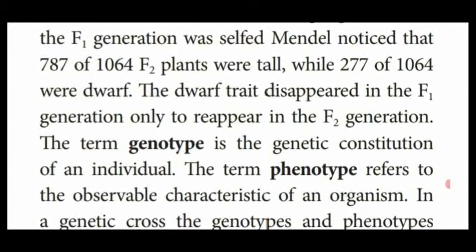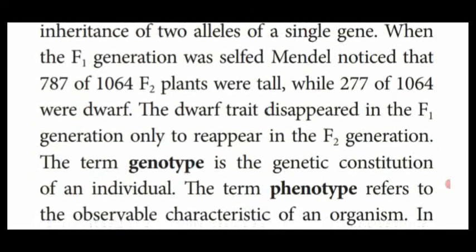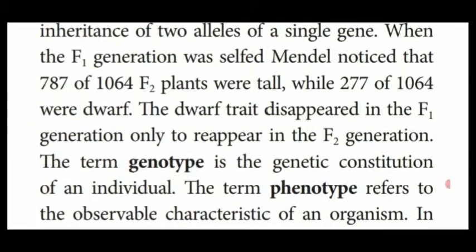In the F1 generation, only tall plants are produced. The alleles are segregated from the tall plant. One T is segregated. In the dwarf plant, one small t is segregated. Both of them join together to form a heterozygous tall plant in the F1 generation. So this F1 generation, that is heterozygous tall, is once again selfed with the other heterozygous tall plant. Mendel has noticed